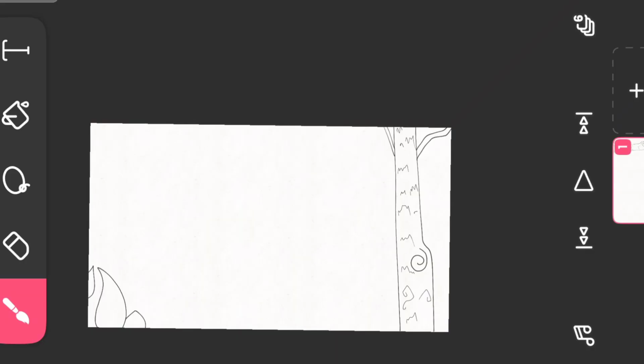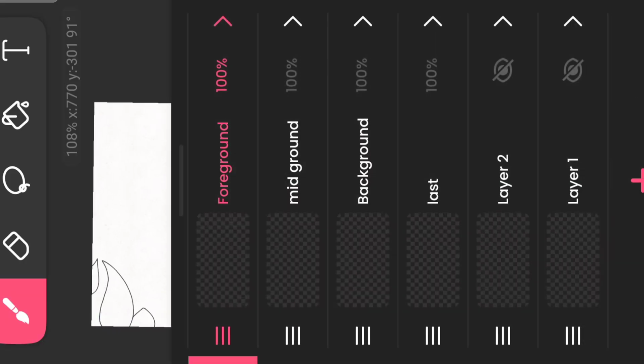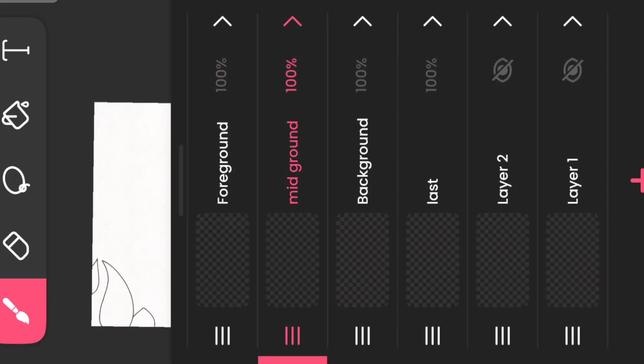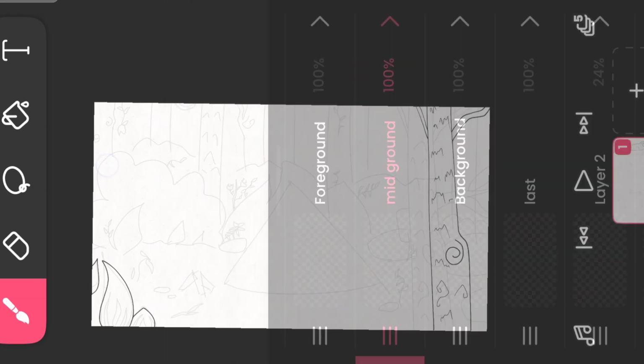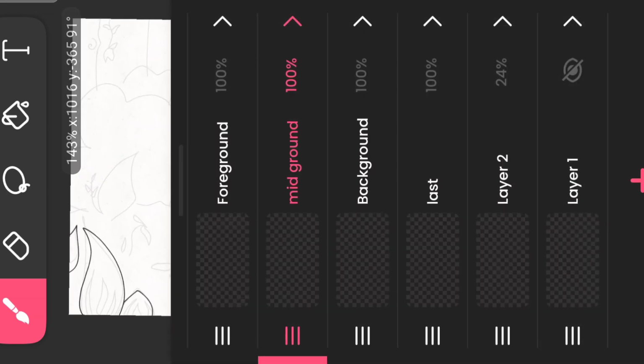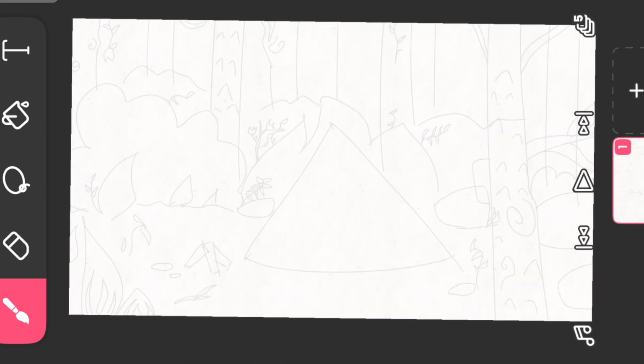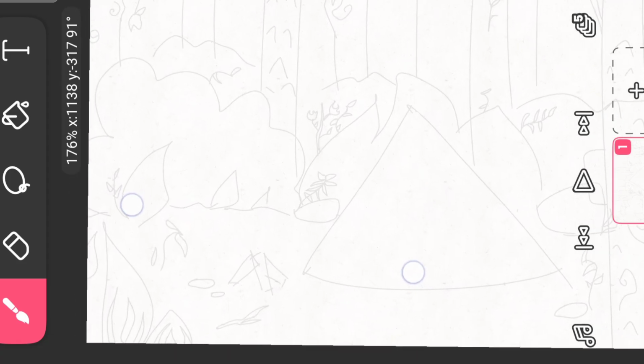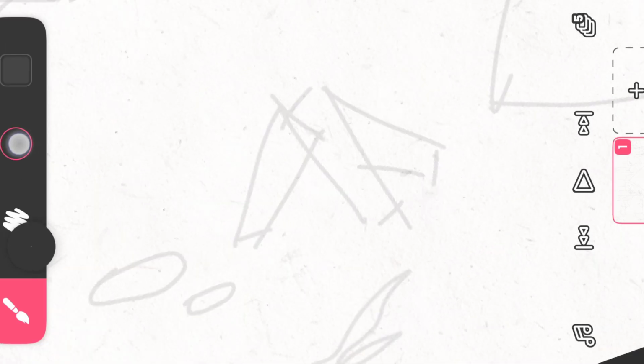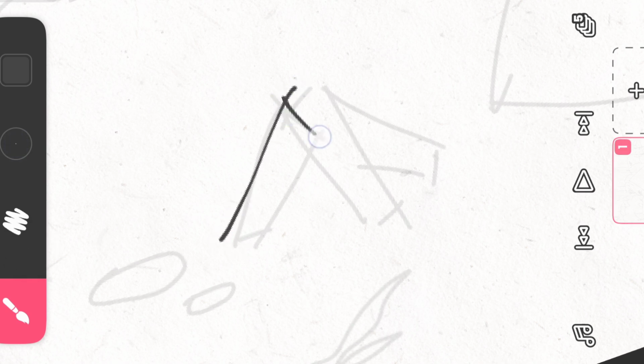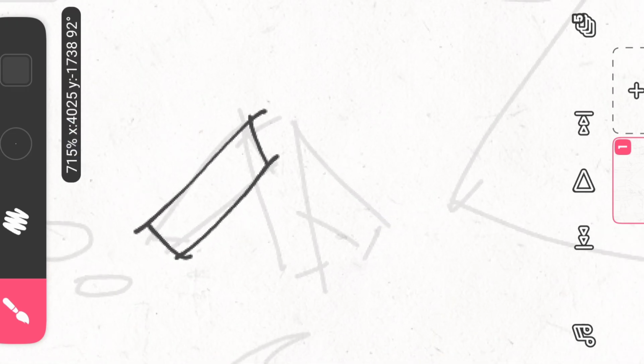We have already drawn the objects that were in the foreground layer, and now we will move to the middle ground. For drawing in the middle ground layer, I will at first start by hiding the foreground layer. I will now start drawing the objects in the middle ground layer. There are a lot of objects to draw in the middle ground layer, so I will just go fast and draw all of them.